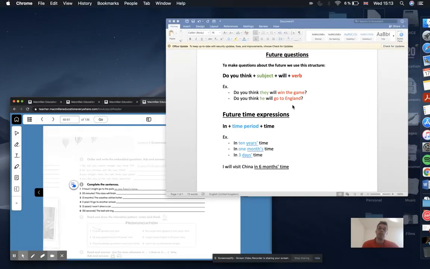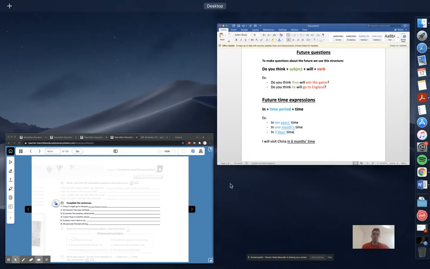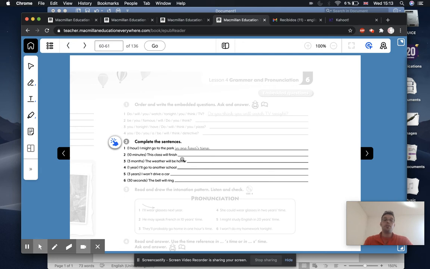Okay, so if you look in our notebook again, this is very easy. We just have to put the time period, with the apostrophe in the right place, and then the word time. Just like these examples, in 10 years' time. So in exercise 2 in the book, it gives you the time period. You see here 1 hour, 10 minutes. And we just have to put the time expression at the end of the phrase.